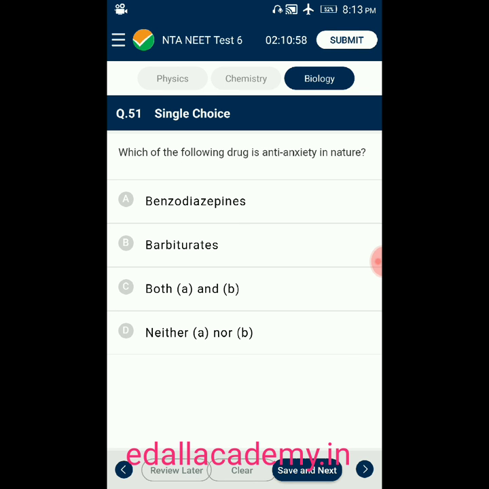Question number 51. Which of the following drugs is anti-anxiety in nature? Option A, benzodiazepines. Option B, barbiturates. Option C, both A and B. Option D, neither A nor B. So from the given 4 options, the answer for this question is both A and B. The drugs anti-anxiety in nature are both A and B, benzodiazepines and barbiturates. So the correct option for this question is option C.